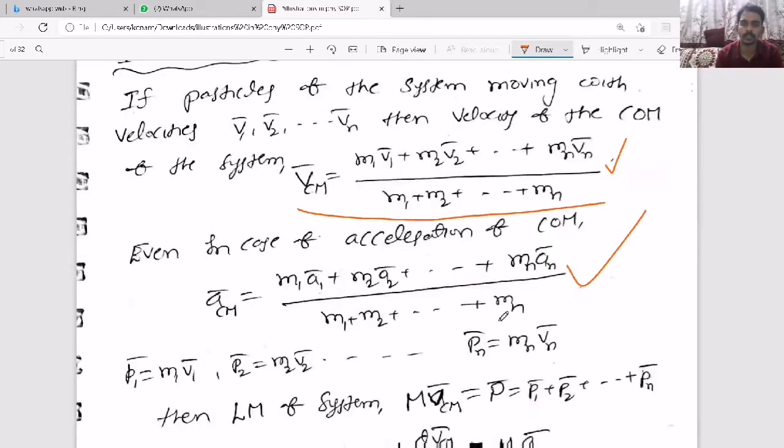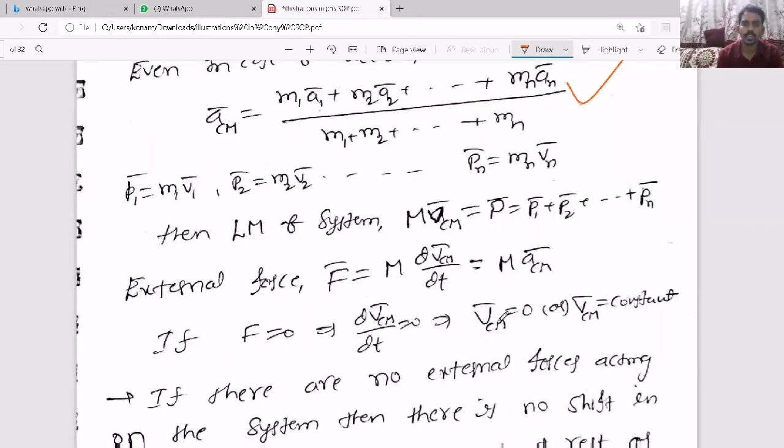Acceleration also you can find in a similar way. So the external force acting on the system is m into rate of change of velocity of center of mass, nothing but total mass into acceleration of center of mass.